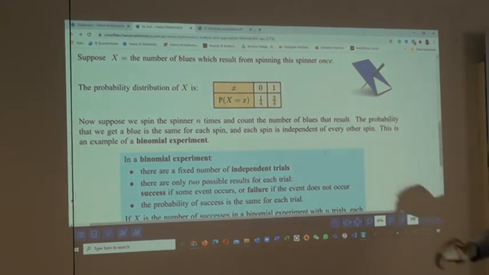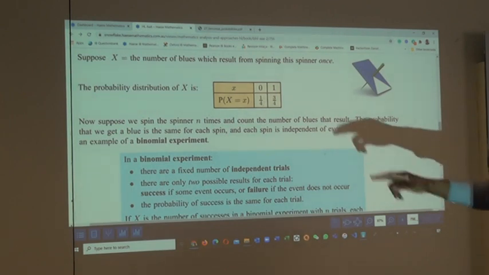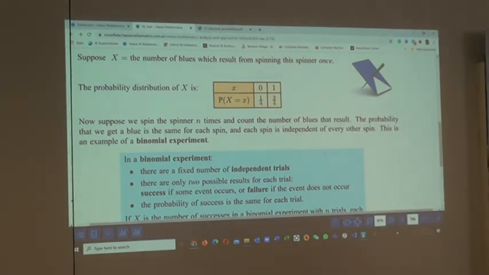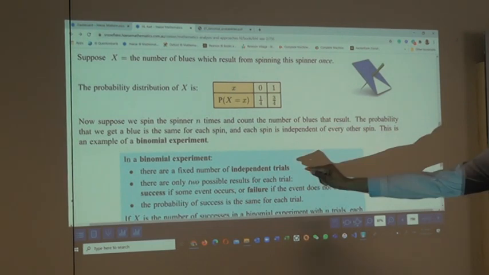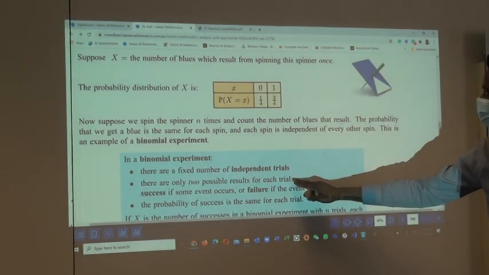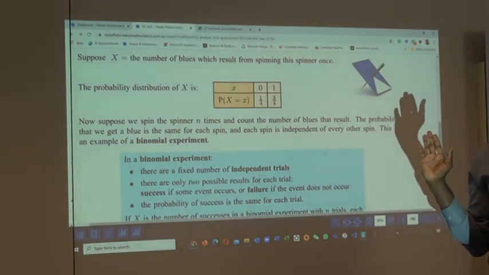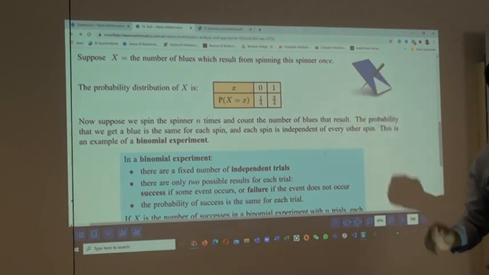Okay? Now, suppose we spin this n times. When you spin it n times, does any of this change? So one of these is checked. Again, there are 2 possible results, blue or no blue. Okay? The probability is the same in each trial.